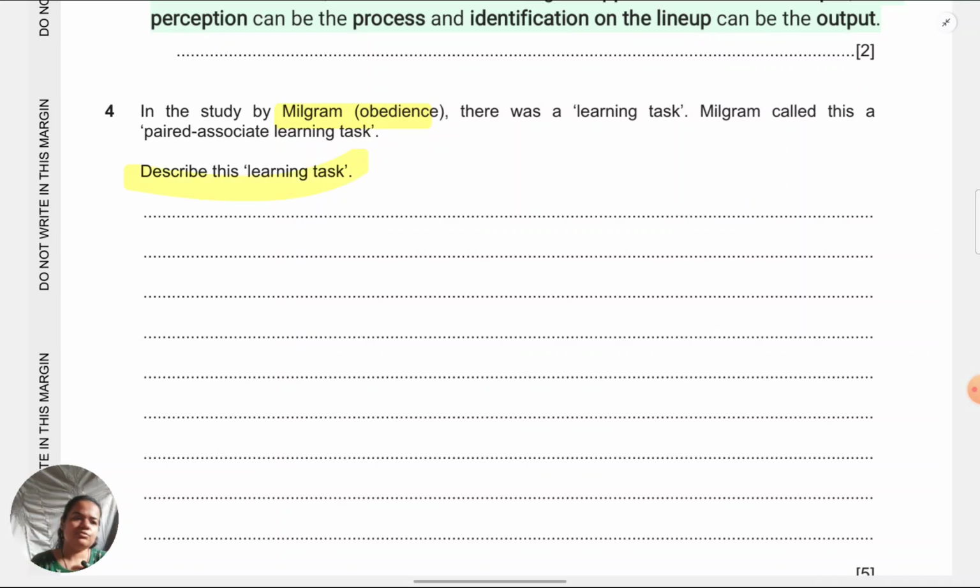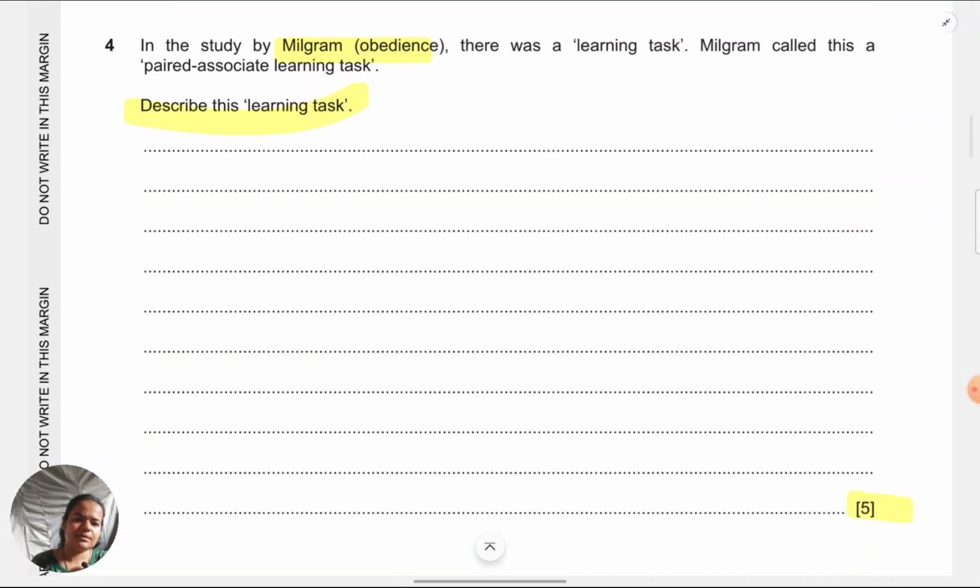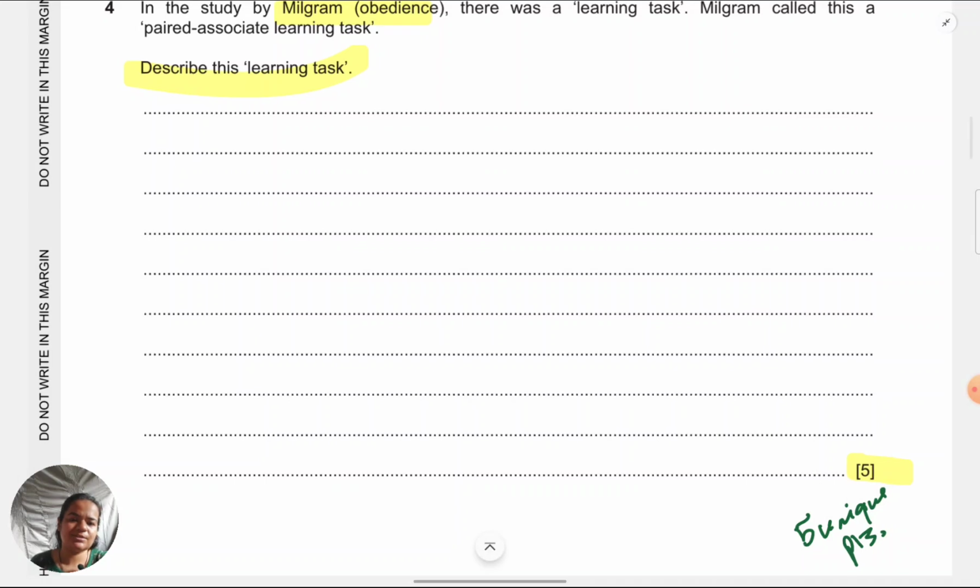So what you have to do, most important thing, look at the marks that have been assigned for the questions. 5 marks means you'll have to give at least 5 unique points to justify 5 marks. If you give anything less than 5 points, it does not justify the marks, and if you give anything more, it's unnecessarily time consuming.